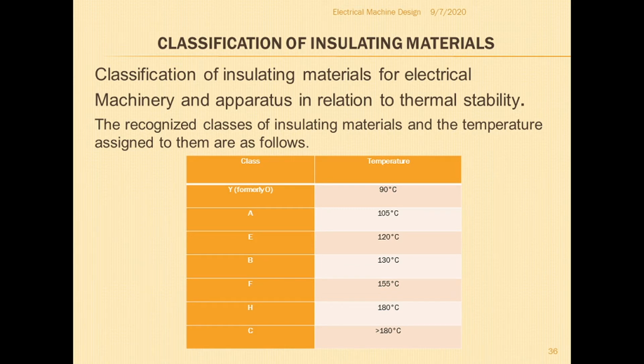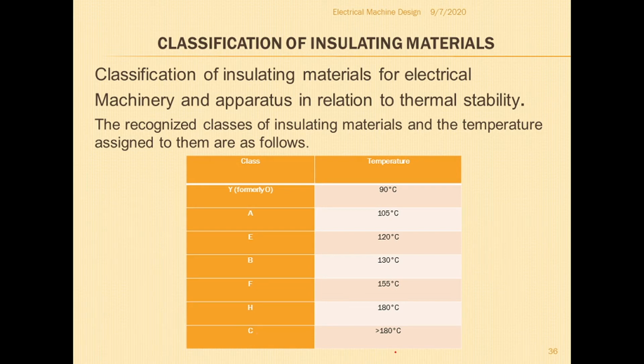Class Y, formerly called class O, has a maximum withstand temperature of 90 degrees. Class A can withstand 105 degrees centigrade. Class E is 120 degrees centigrade. Class B is 130 degrees centigrade. Class F is 155, class H is 180 degrees centigrade, and class C is above 180 degrees centigrade.